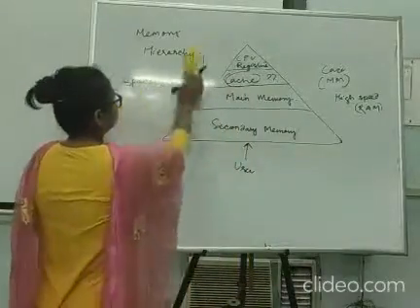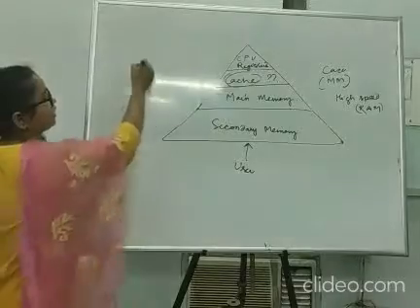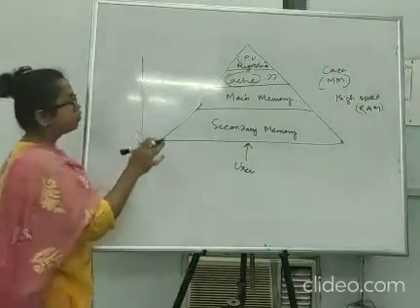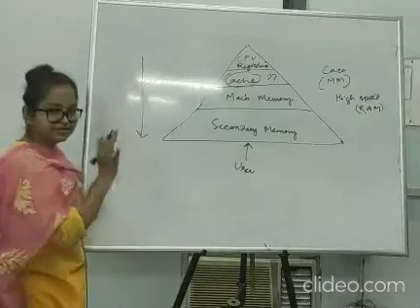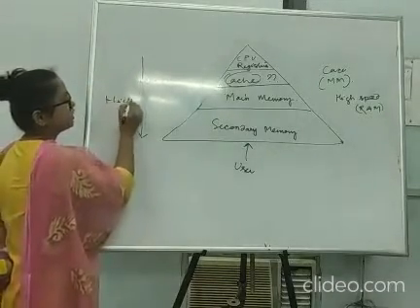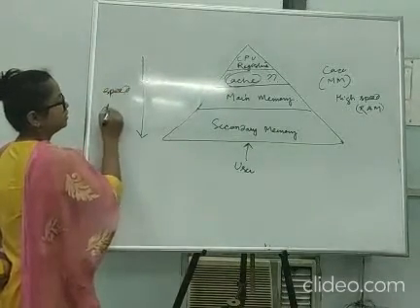So we have to organize the memory in this way so that the speed is highest. In this direction, speed decreases,